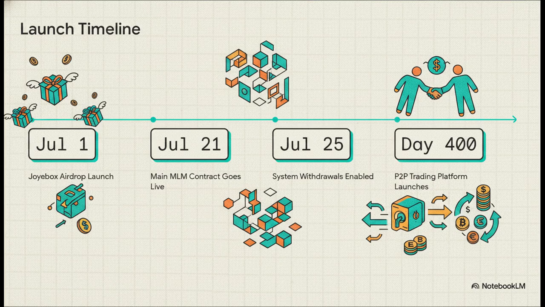From there, the timeline makes a big jump to day 400. Remember that 400-day ROI cycle we talked about earlier? Well, on day 400, when the very first wave of investors finish their cycle, the smart contract automatically deploys accumulated funds to launch a fully realized peer-to-peer crypto-to-fiat trading platform.